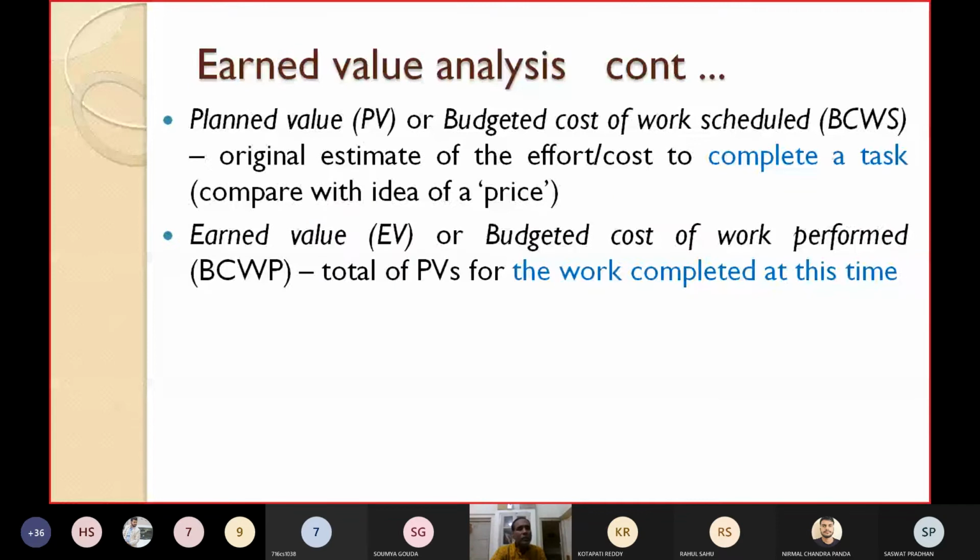Then we'll come to the particular topic, earned value analysis. I have already told you two important things, planned value and earned value. Planned value is defined as the original estimate of the effort or cost to complete a task. And that means you have to compare it with the price, how much price you have to give.